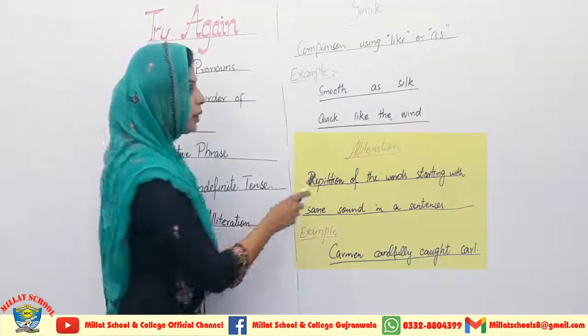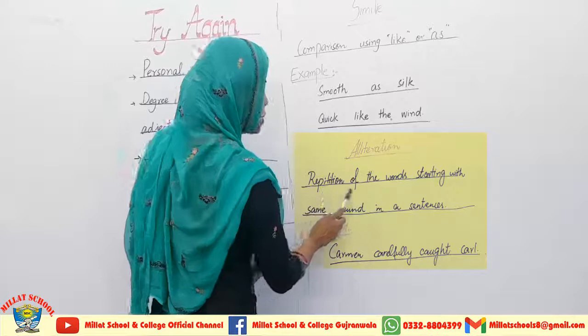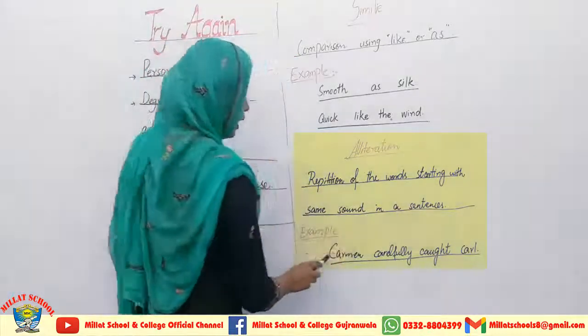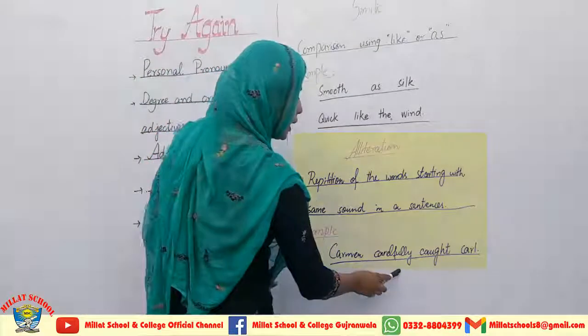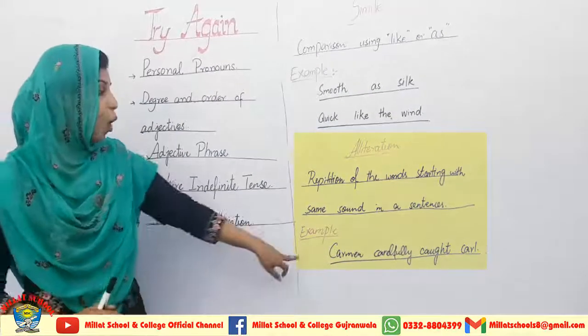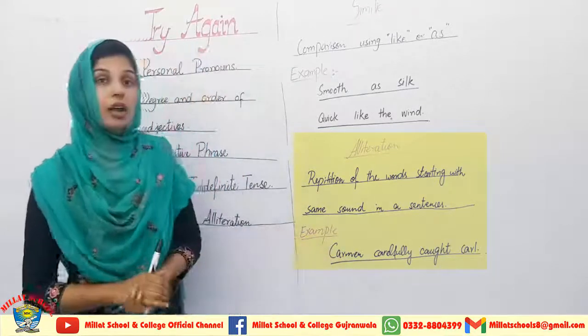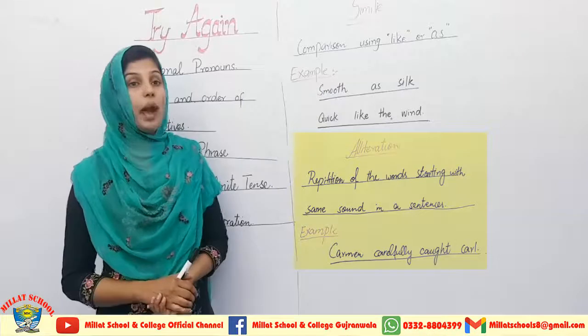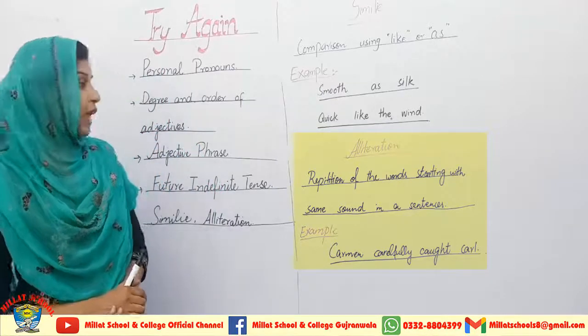Alliteration. Now I am coming towards alliteration. Alliteration is the repetition of words starting with the same sound in a sentence. Here is an example: Caravan carefully caught Carol. Here you can see that all the words are starting with the sound k. So now over here I have given you an explanatory note about simile and alliteration.